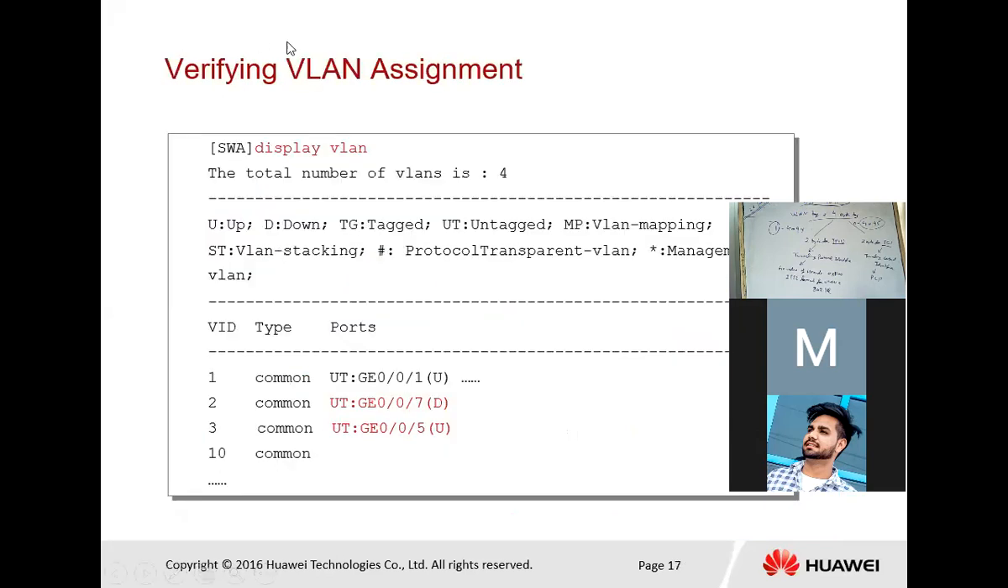So next, again verifying the VLAN assignment. Display VLAN is the command for verifying. You just assume that untagged ports are access ports, and tagged ports are trunk ports. That is, UT is untagged.